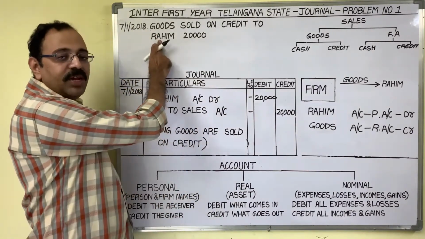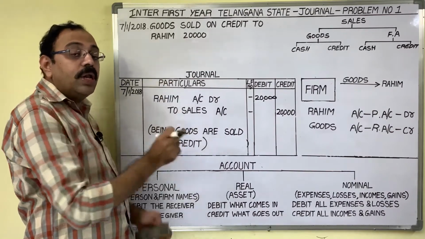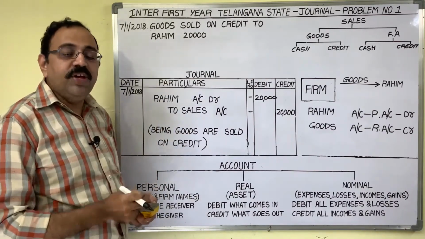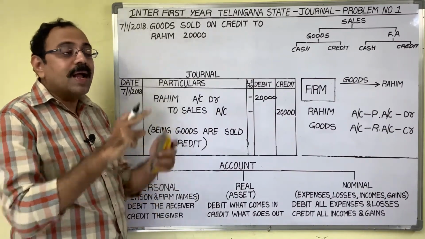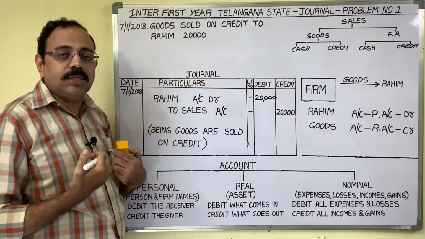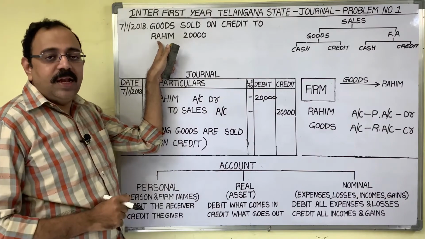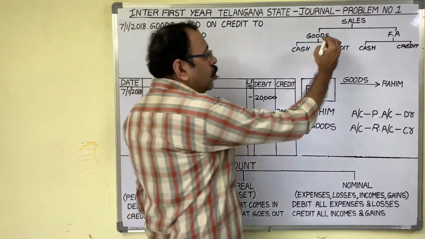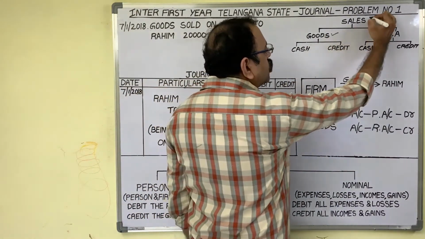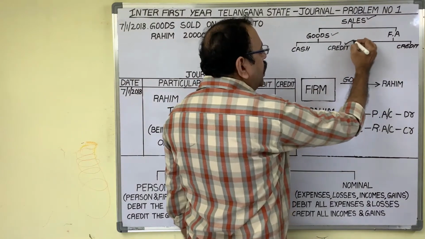Customer name is given, means we should remember the customer's name. We should record in the books that the customer is liable to us, means this sale is a credit sale. So goods are sold on credit.